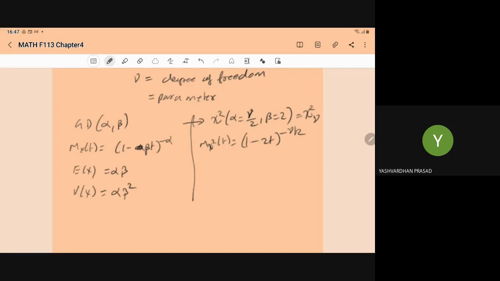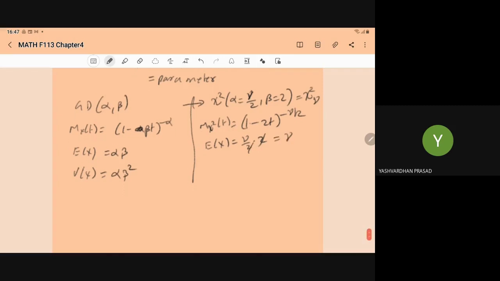Just put the same values. E[X] is alpha beta, nu by 2 into 2, so it will become nu, and variance of X is alpha beta squared, so it is nu by 2 into 2 squared, that is 2 nu.